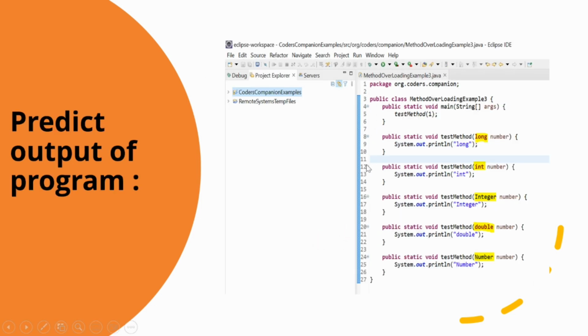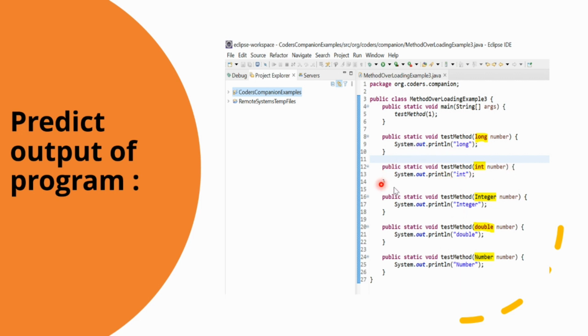The next is also a coding question: what will be the output of this program? Here I have created methods of the same name, test. You can see that I have created multiple test methods, but with different parameter lists: one with long, int, Integer, double and Number. So what will be the output of this program? It will print the output as int.